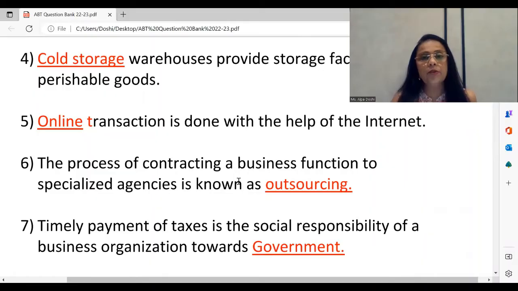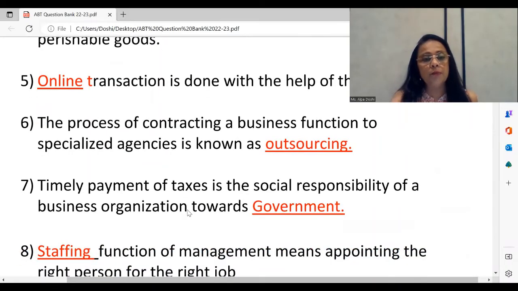If you see the sentence here, very obvious, very simple, that this is responsibility towards government. So you have timely payment of taxes is a social responsibility of a business organization towards government. All right, so we have to remember the names of the different interest groups.